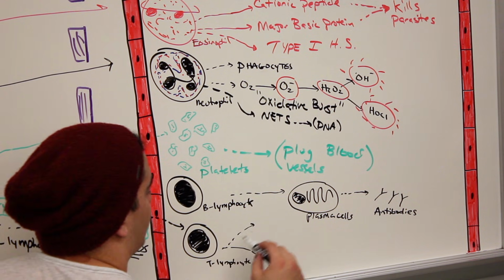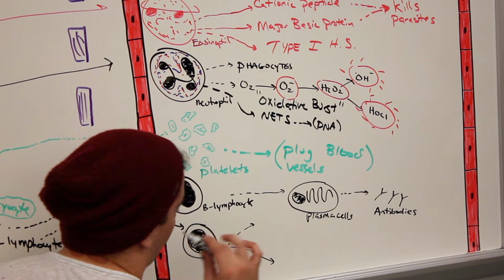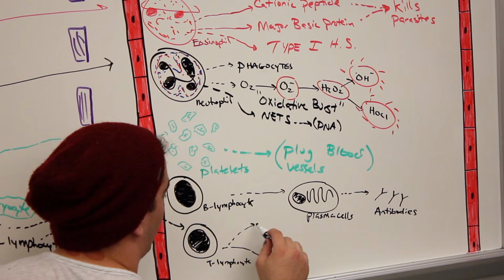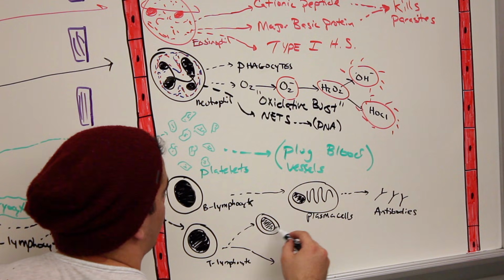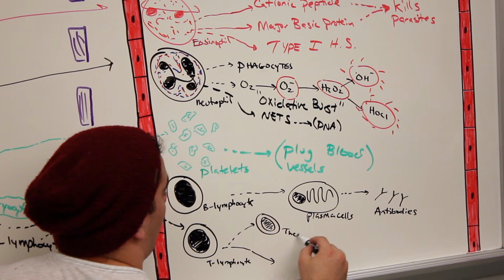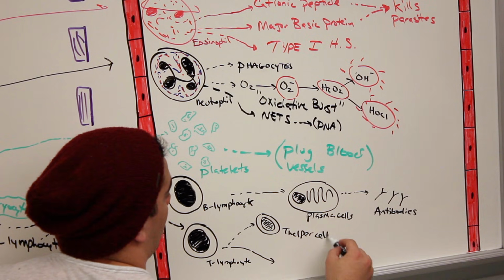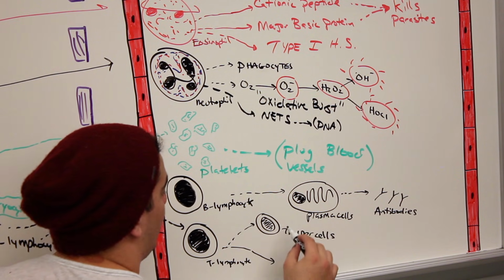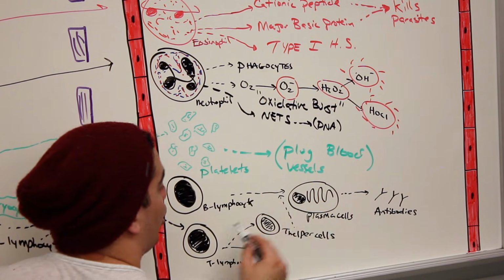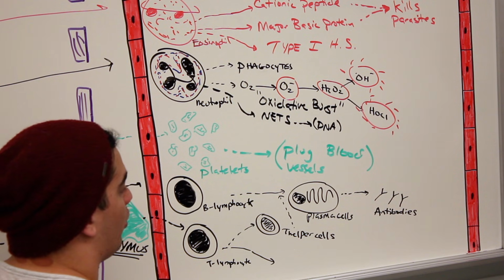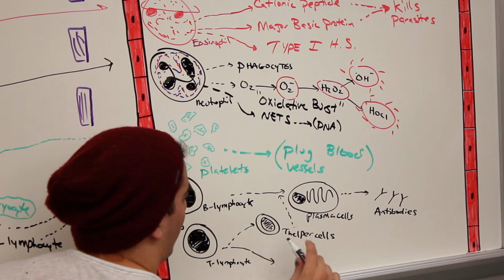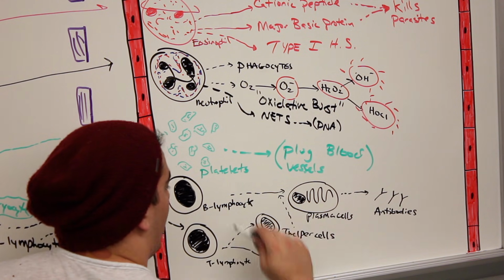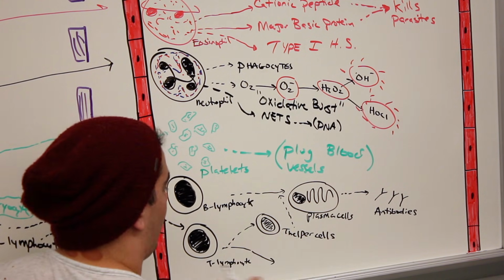T lymphocytes can divide and form two different lineages, actually three, but we're only going to talk about two here. One is called the T helper cells. What the T helper cells do is they help the B lymphocyte to turn into a plasma cell. That's one thing they do. And they can also react with antigen-presenting cells. They can do tons of things, but for right now, know that they play a role in helping the B lymphocytes to produce antibodies.